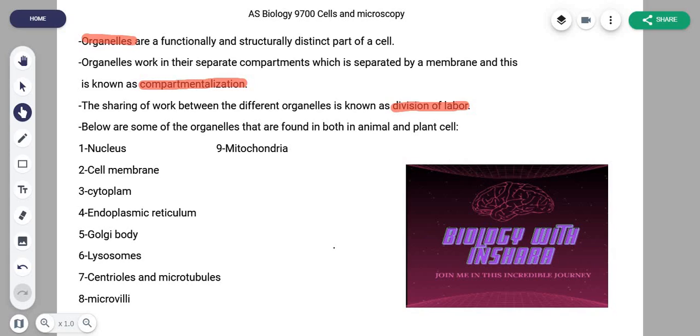Now before we start, I just want to give you a brief introduction about AS biology. In AS biology, you'll be giving 3 papers. That is paper 1, paper 2, and paper 3, right? Paper 1 is your old and regular MCQs. Paper 2 is your structured questions, just like your O levels in IGCSE, and paper 3, which is something a bit new, is where you actually have to perform your practicals.